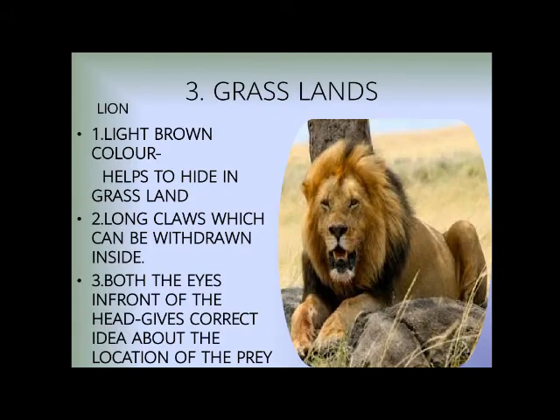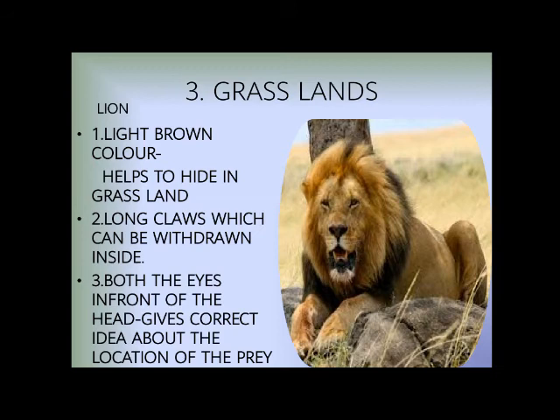Number 3, if you see about grassland, in the grassland areas of the terrestrial region, number 1 we will read about the lion. The lion is light brown in color, which helps it hide in the grassland, because grasses are generally green in color, but when lots of sun comes and the grass gradually starts dying, it becomes brown in color. As you are seeing in the background, it is a little bit brownish in color. This brownish color helps the lion to hide in these grasses.